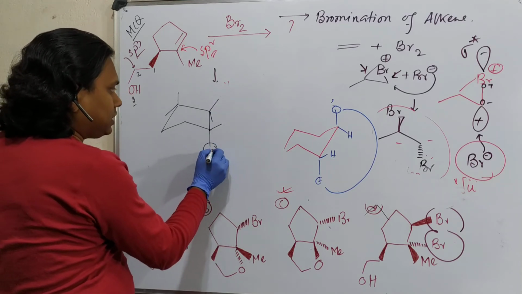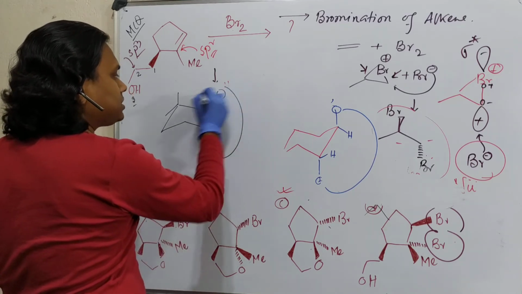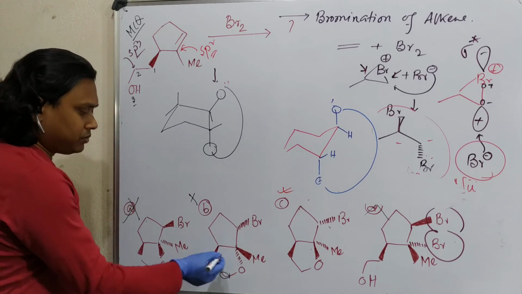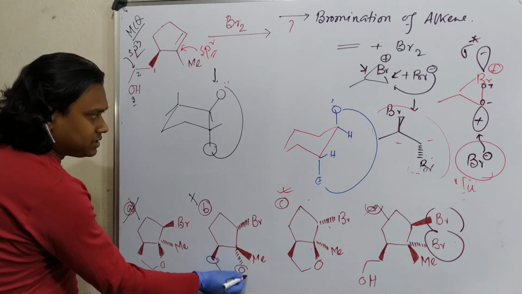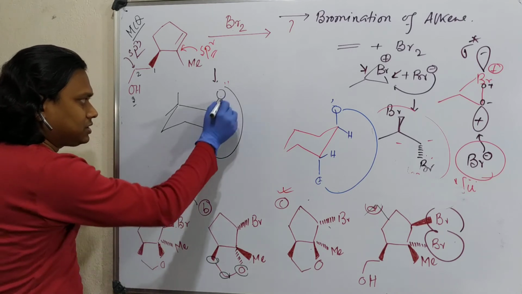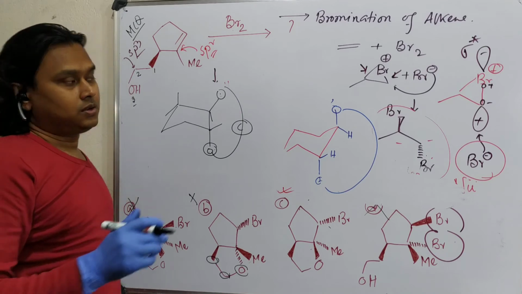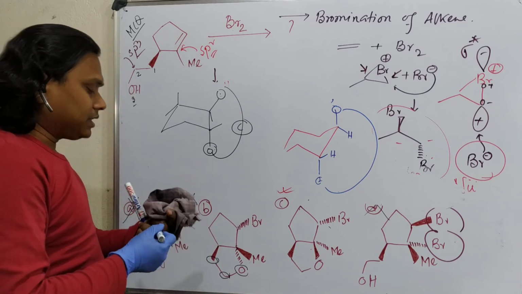Now think from here to here, how much distance? Is it possible for one atom? Because this is the attached part, and for example this is oxygen, this is carbon. Can only one carbon do it? Obviously not.